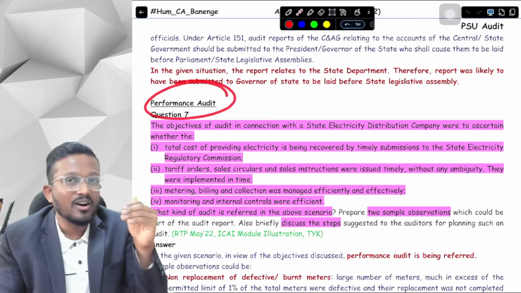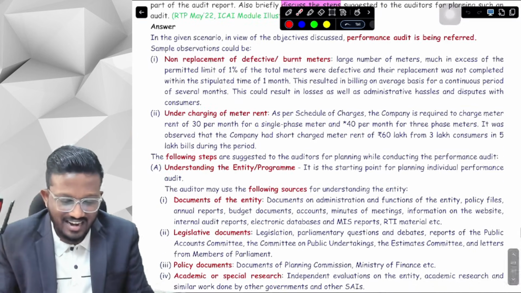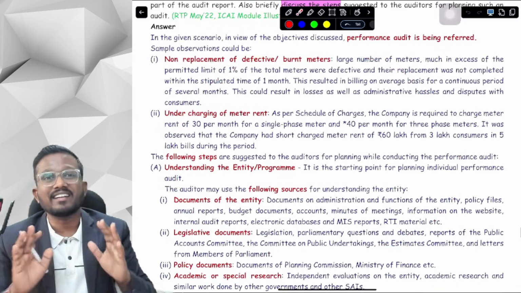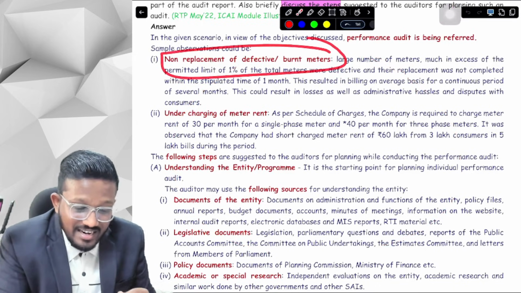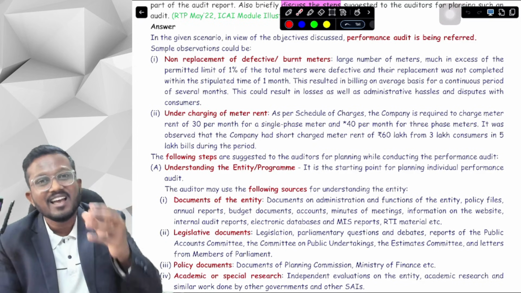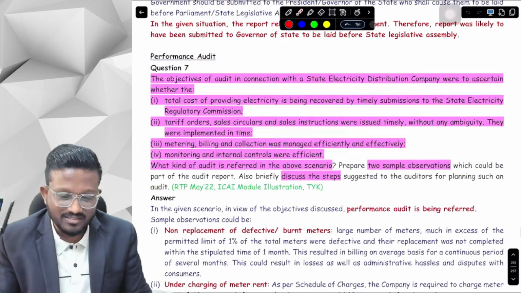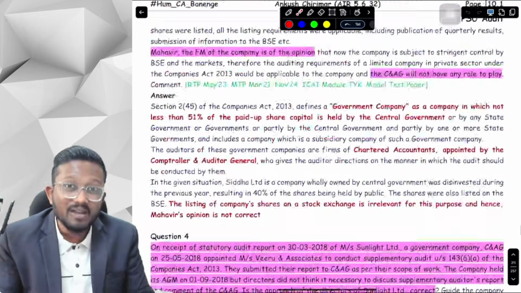And this question is described very nicely, and the answers are in the color highlighted part. The whole question bank is color coded, and the keywords are highlighted in red for you to understand, so that when you want to skim through the question bank, you can directly skim through it in your last phases. And we have also highlighted the main parts of the question bank.